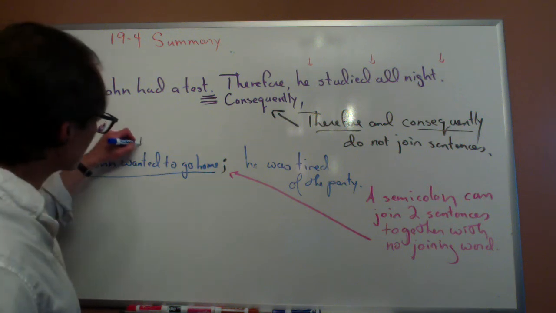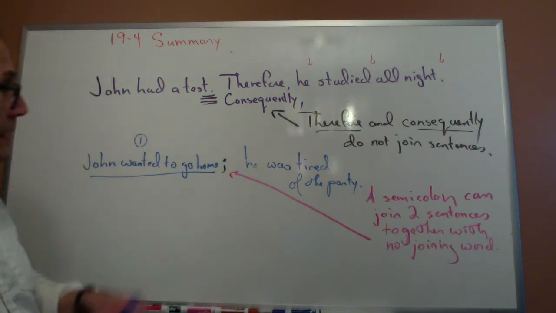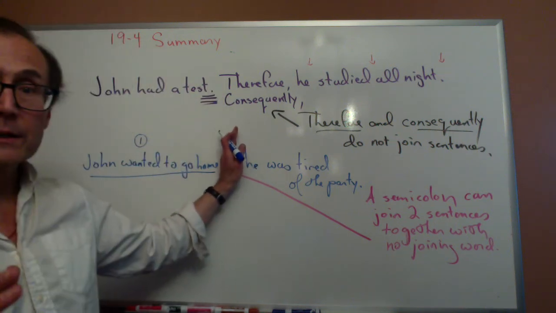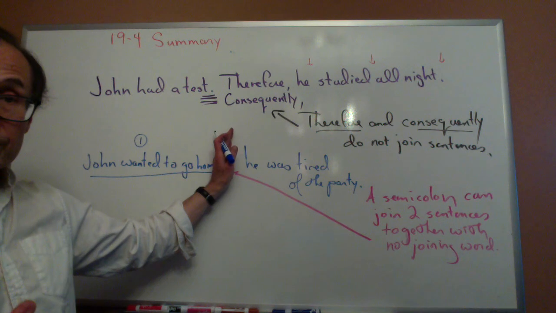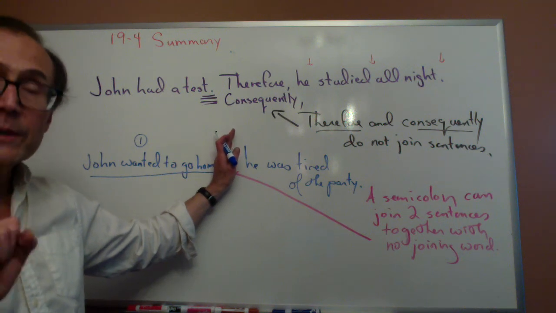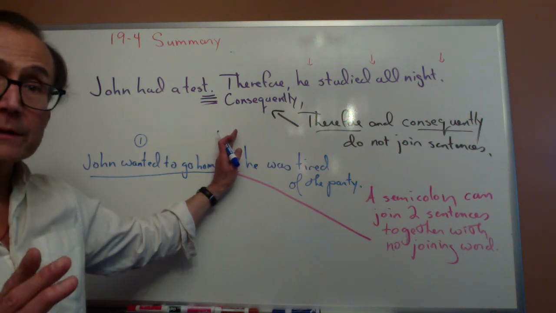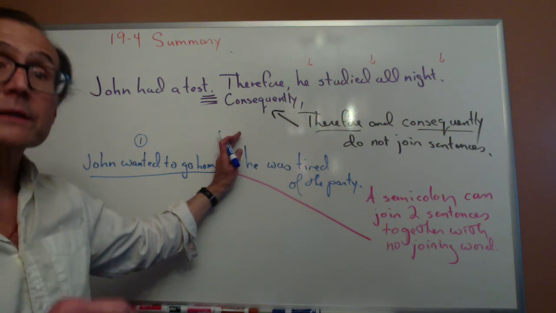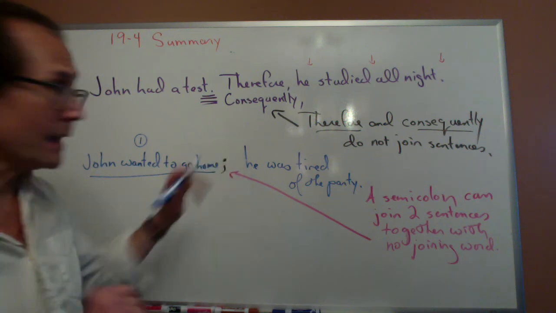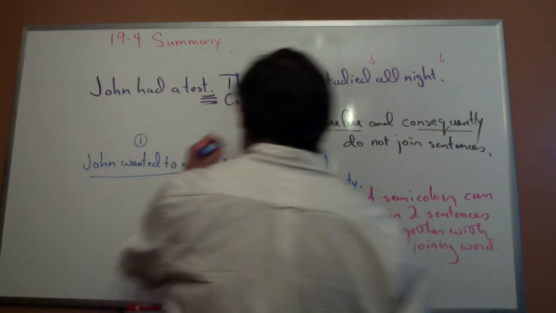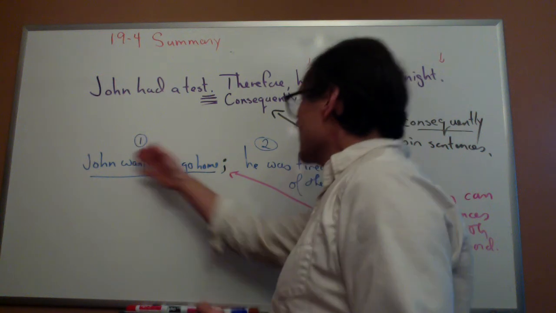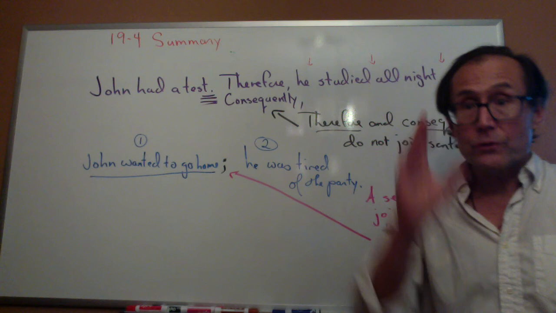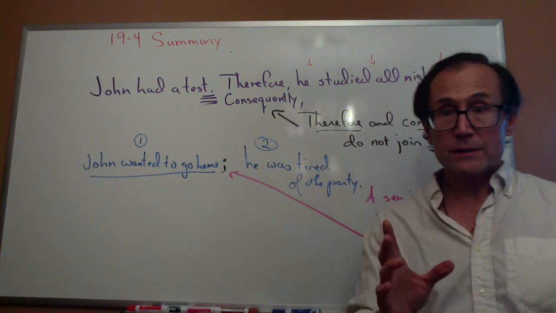So we could say this is one sentence. And then if I say he was tired of the party, can that be a sentence by itself? Take a minute and think. The answer is yes, it can. So here I have two sentences.